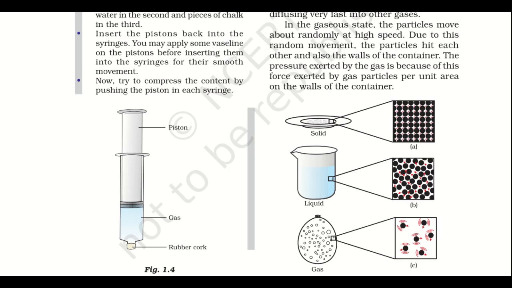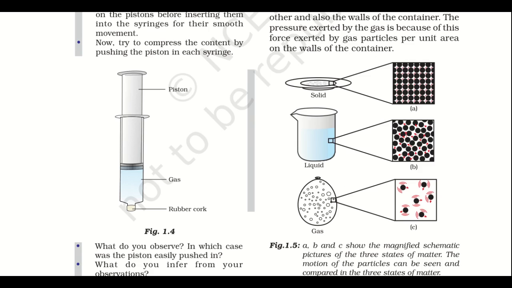They do not have much space compared to gases, but they have more space compared to solid. While in gases you can see fewer particles in the same area, so they can move freely.